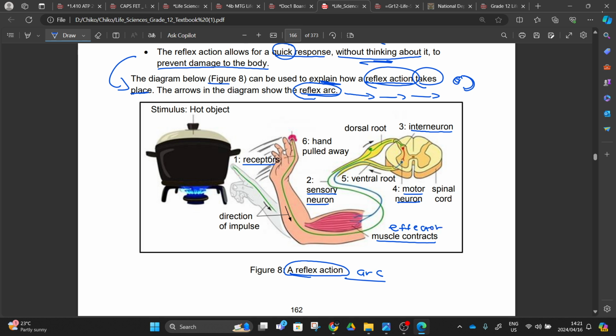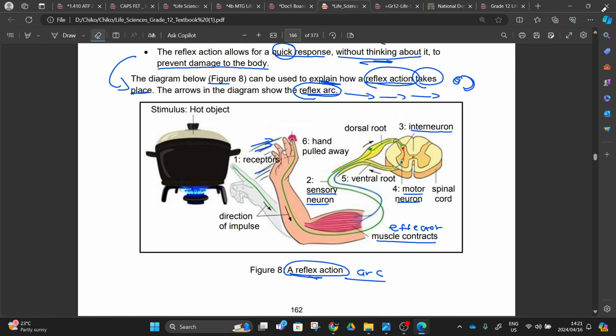Here's what is happening with our reflex action. Reflex action is you taking your arm away from the fire. You see this action of this person here, he's performing a reflex action. He's taking his arm away from the danger, right? But impulses moved from the hand to the brain, from the brain to the hand, so that this action can take place. So we have our stimulus here.